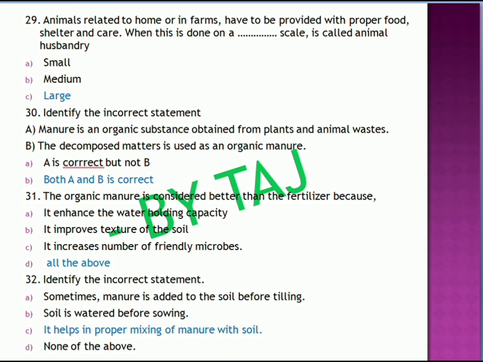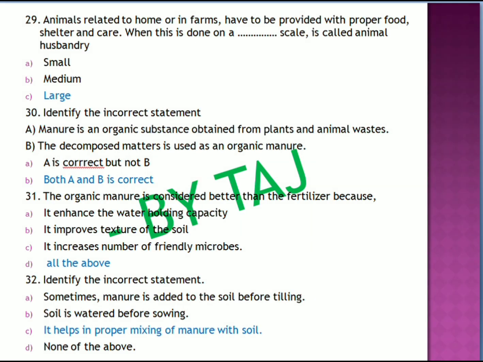Organic manure is considered better than fertilizers. Organic manure is always considered a better one when compared to fertilizer because it enhances water holding capacity, it improves the texture of the soil, and it increases the number of friendly microbes. So all the above is the correct answer for this question.